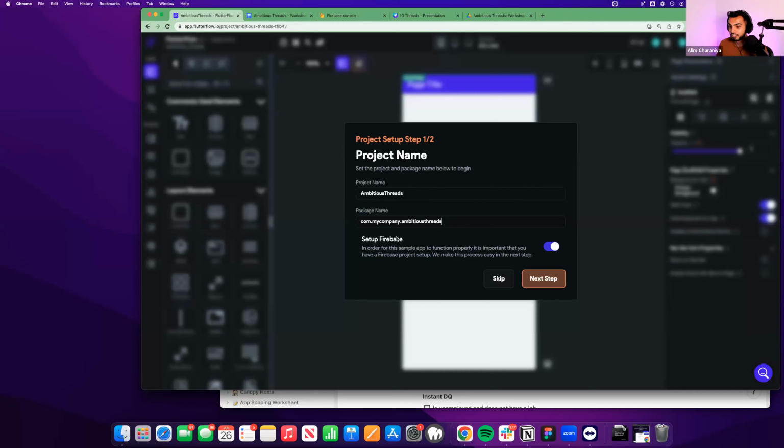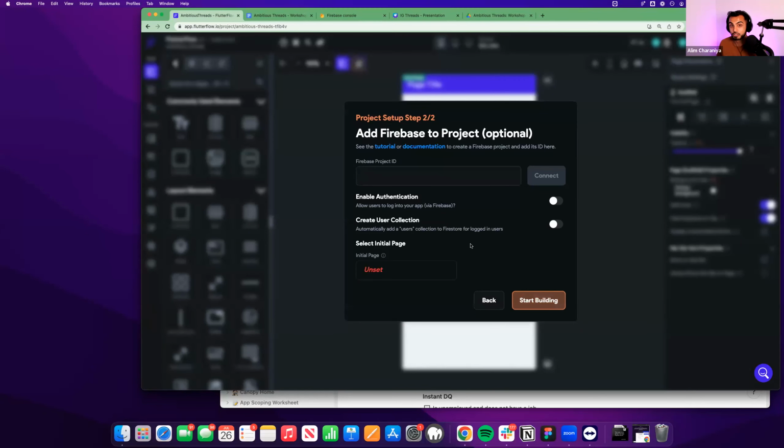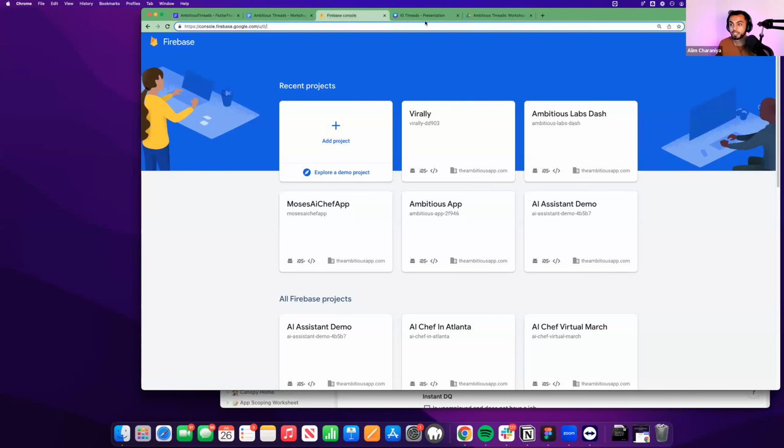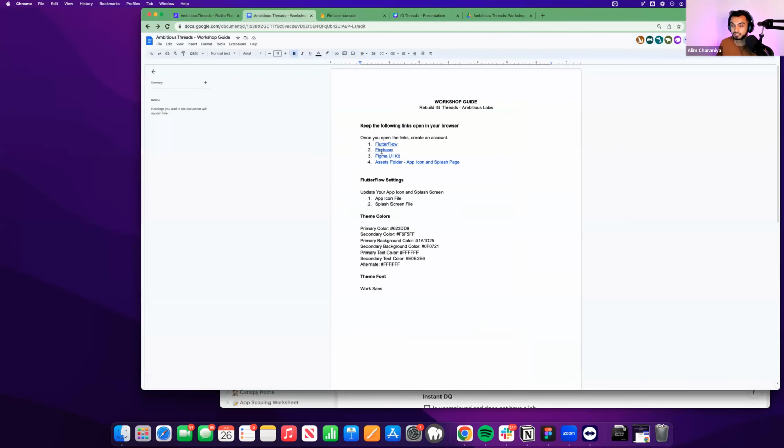Okay. So make sure Setup Firebase is turned on and we'll hit next step. Don't go too fast because from here, we need to actually create a Firebase account. So without going to the tutorial, I'm going to just show you how to do it in the most simple way possible. We'll open up our Firebase console, and I've given you the link to that here in your document.